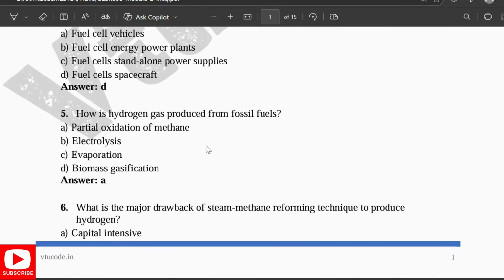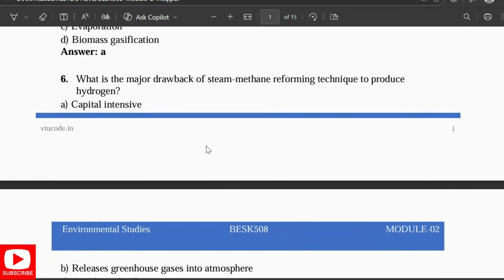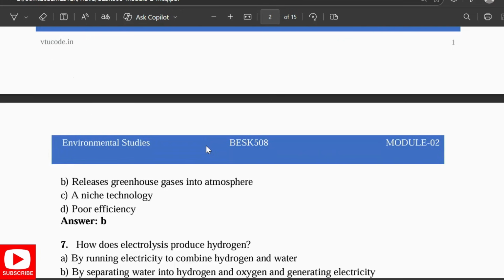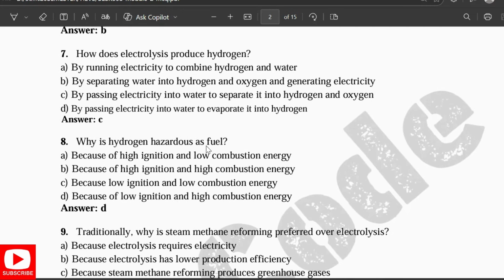How is hydrogen gas produced from the fossil fuels? By the partial oxidation of methane. What is a major drawback of the steam methane reforming technique to produce the hydrogen? It releases greenhouse gases into the atmosphere. How does electrolysis produce hydrogen? By passing electricity into the water and separating it into hydrogen and oxygen.